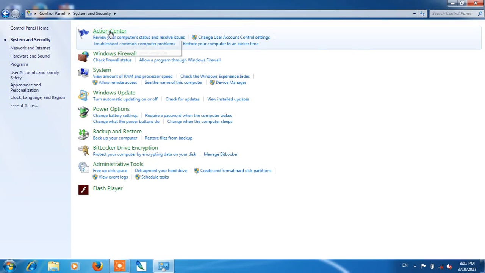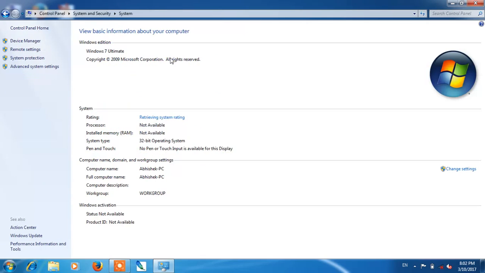Now, if you want to see your system properties, here is the option named System. You have to click on View amount of RAM and processor speed. You will have to click here. Now you can see all the information about your operating system. Here you can see the Windows edition.